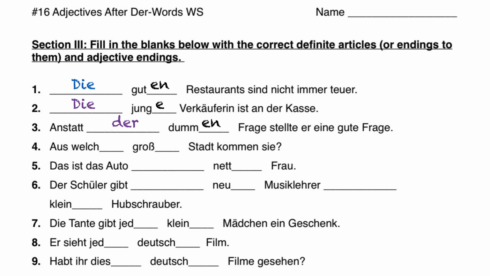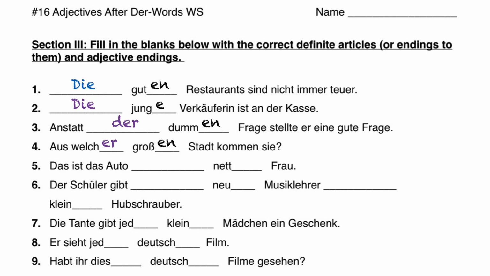Nummer 4. Here we have another preposition. This one is aus. Aus is a dative preposition, which means that we have to have the dative case here. Stadt is a feminine noun, so we use the er for the dative feminine on welcher. Groß has to have an en at the end of it because all of the dative ones after der words are going to be en. Aus welcher großen Stadt kommen Sie? Out of which large city do you come?